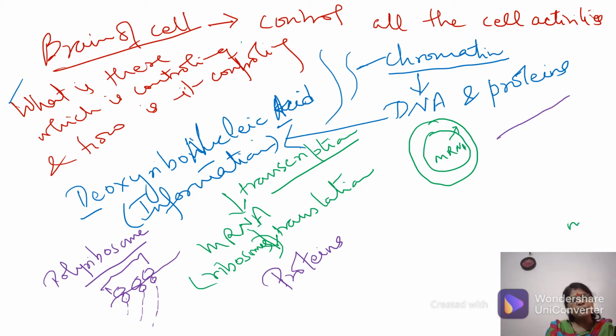It's the same analogy I can give you: whatever information I am giving to you, you are going to write in your examination. If I give you correct information, you write the correct thing. If I give you wrong information, you write the wrong thing. Same thing happens here. If the information on the DNA is correct, the correct protein will be formed. If this information is wrong, then the wrong protein will be formed, and therefore genetic defects arise. We will talk about it later.